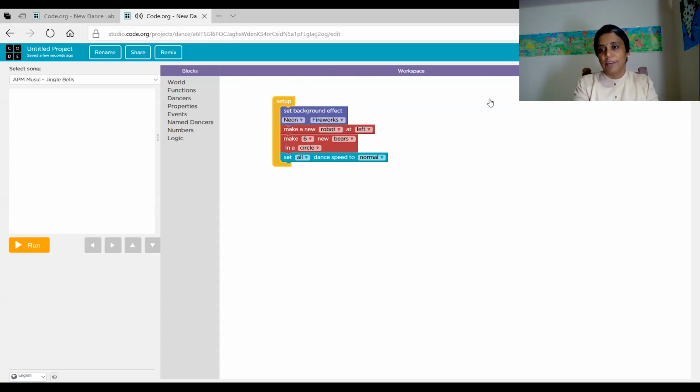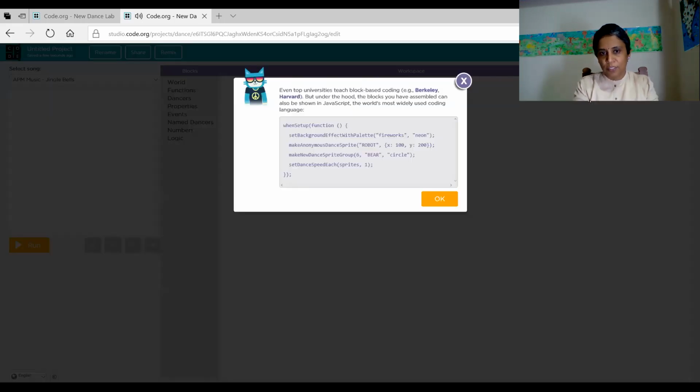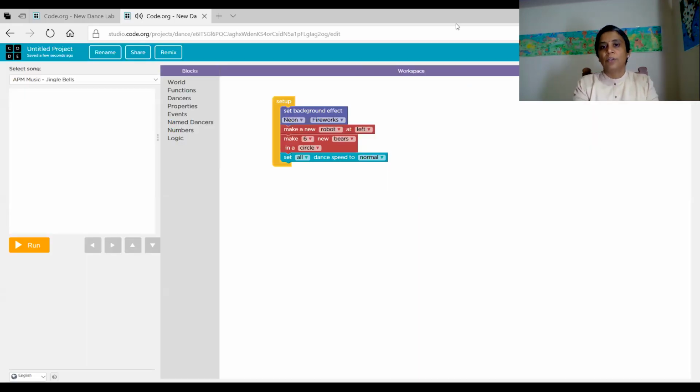First, I will show you the code. Now you have given the instructions. What is the code behind it? For that, you can click show code. Can you see? Set the background and dancer you have given, and the speed you have mentioned. All that is written in a language. This used JavaScript, which is also a programming language you are going to use to write programs. So you have written a simple code here.